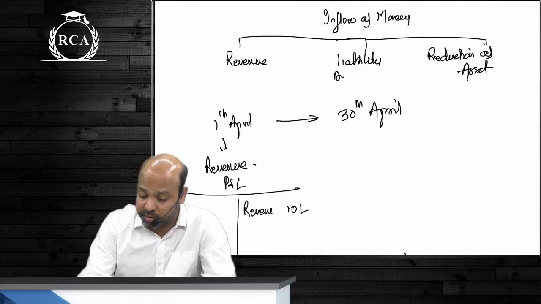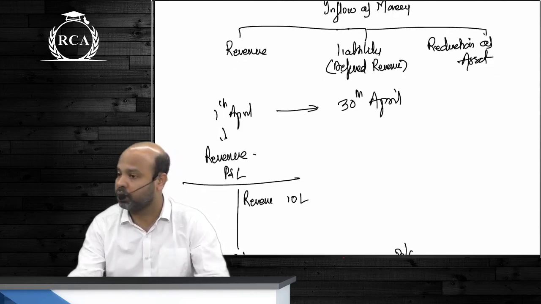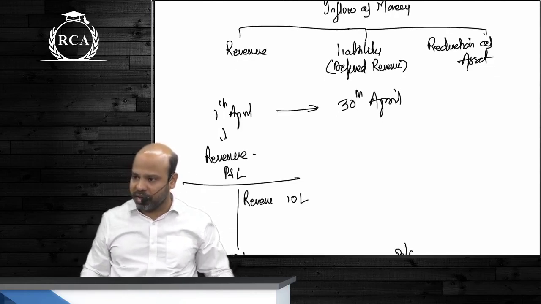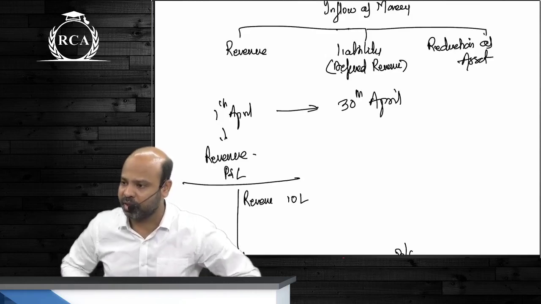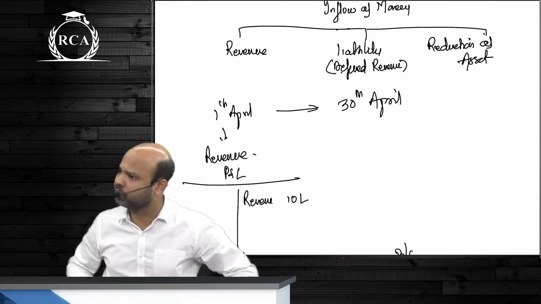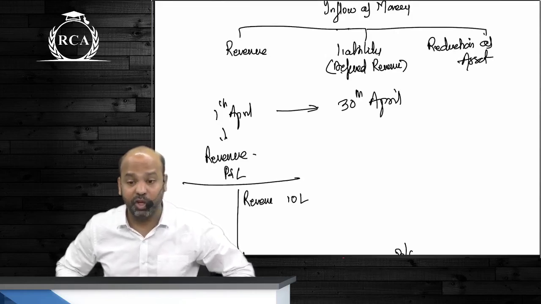Sometimes there can also be something called deferred revenue. Imagine that you are receiving an amount of 10,000 rupees, but against that you are obligated to deliver goods, beta, after a month. You are not delivering goods now. For the time being, it is not your revenue. When will you book revenue?